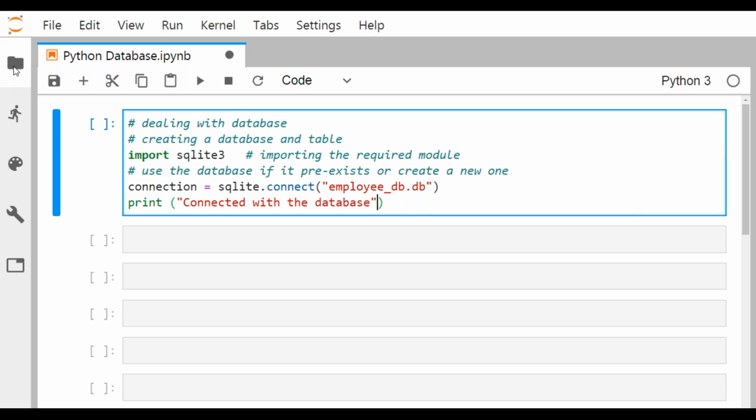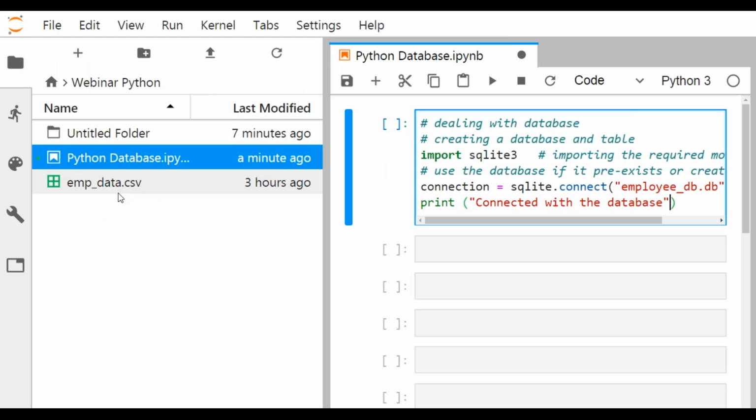Just see here, there is no such database file, employee_db.db. But if I execute this code, the database will be created in the home folder, meaning the folder in which we have our IPYNB file.